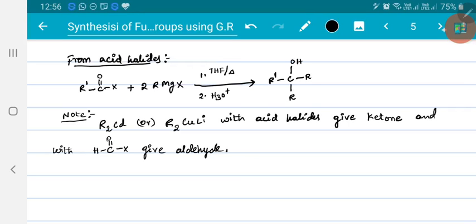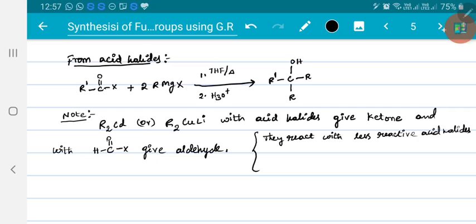So the reason for that is these things are reactive with less reactive systems like acid chlorides, acid halides, but they are not reactive with more reactive species like aldehydes or ketones.